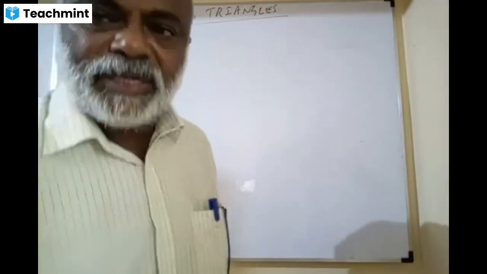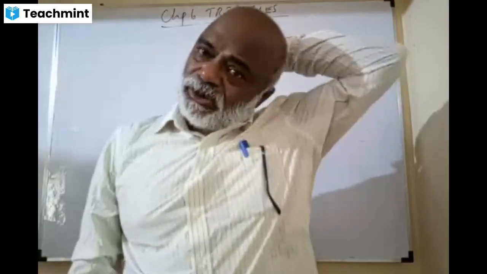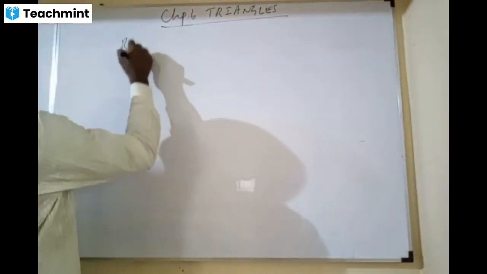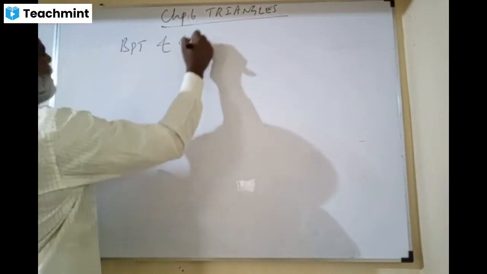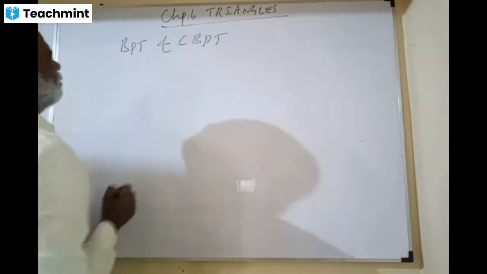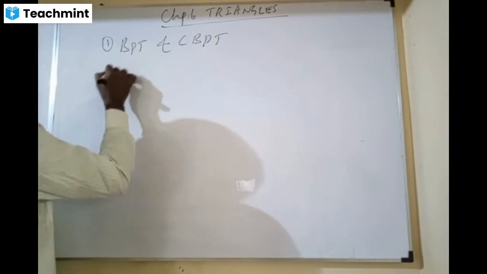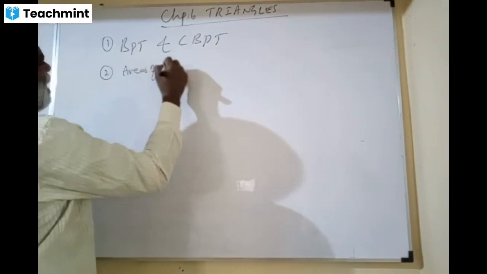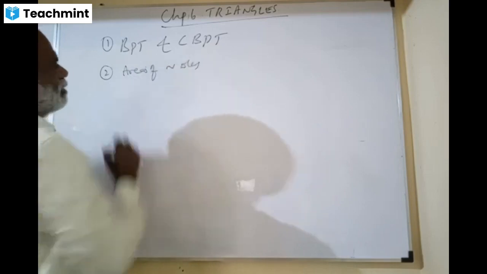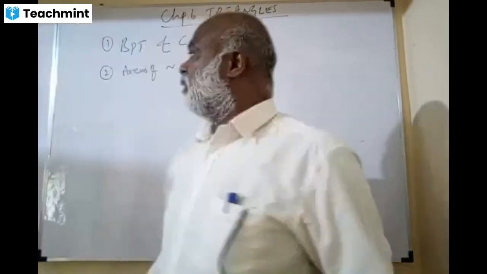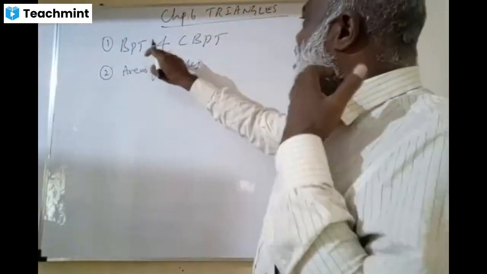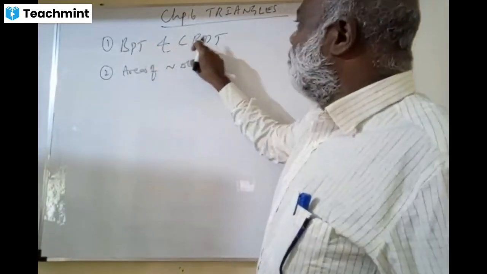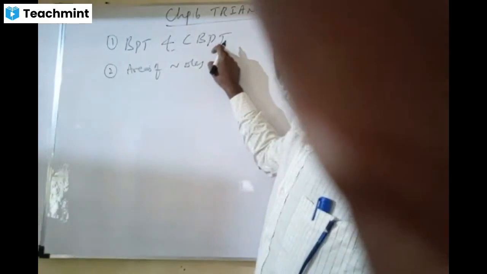Right. So what I do now is go straight away to these very important things: BPT and CBPT. BPT means the basic proportionality theorem and CBPT is the converse of the basic proportionality theorem. Number two, areas of similar triangles, a very, very powerful theorem.